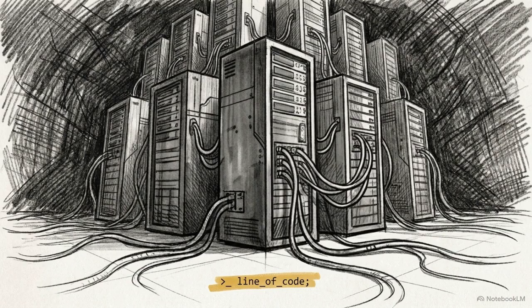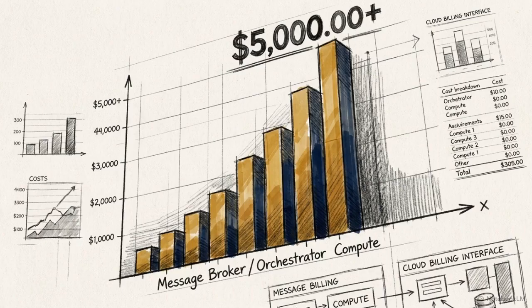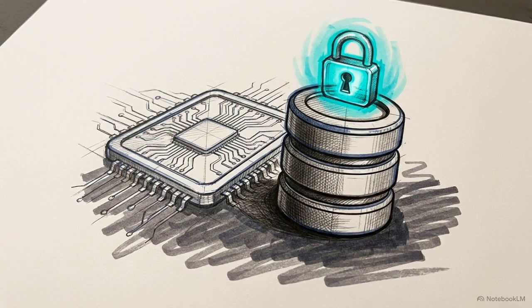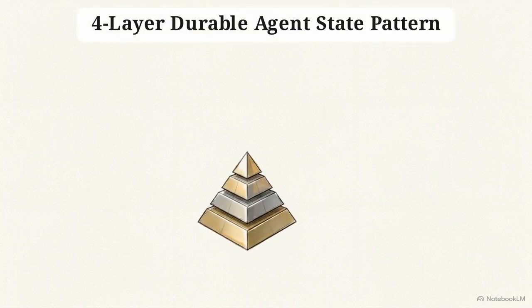Deploying a massive multi-node message broker cluster simply to pause and resume an isolated script consumes thousands of dollars in compute and engineering hours for a problem that can be solved locally. A lightweight, immutable execution log saved directly to local storage satisfies the deterministic replay requirement. It provides complete state recovery without a single network penalty. This brings us to the 4-layer durable agent state pattern, a logically sound framework designed to replace heavy orchestrators.